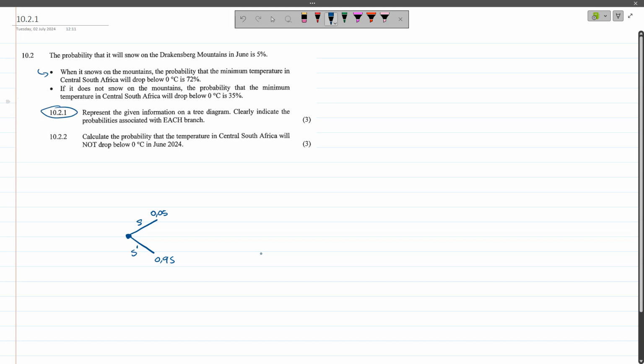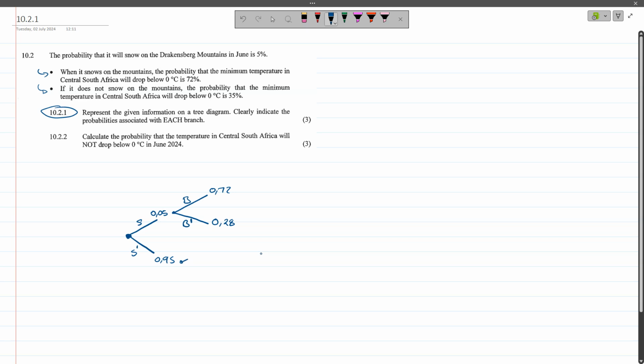So now we are seeing that when it snows, the probability that the minimum temperature in central South Africa will drop below 0 degrees is 72%, which is 0.72. But if it does not drop below, that will be 0.28.